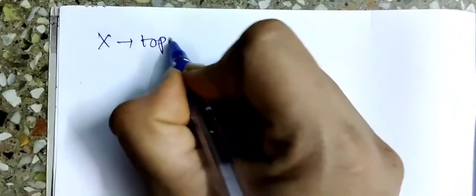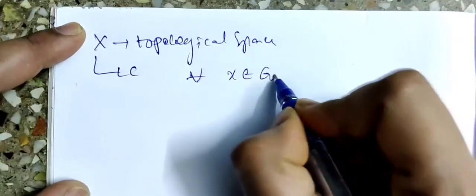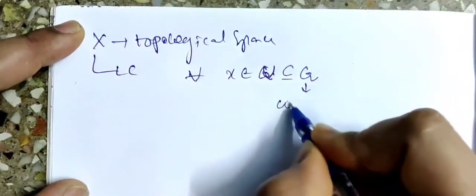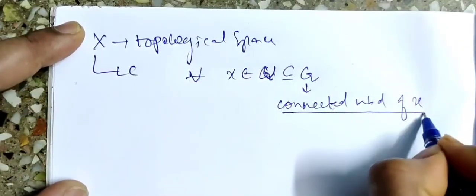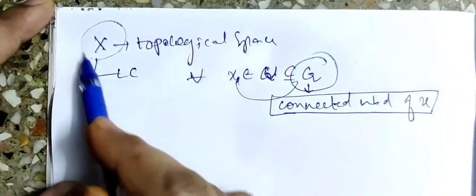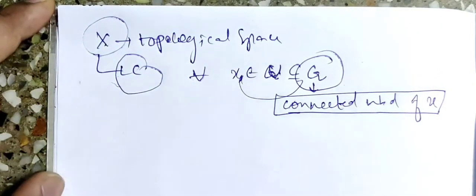Now I believe you remember the definition of locally connected space. A topological space X is said to be locally connected if for each point x belonging to X, whenever G is a neighborhood of x, G contains a connected neighborhood of x. Then X is said to be a locally connected space, right?